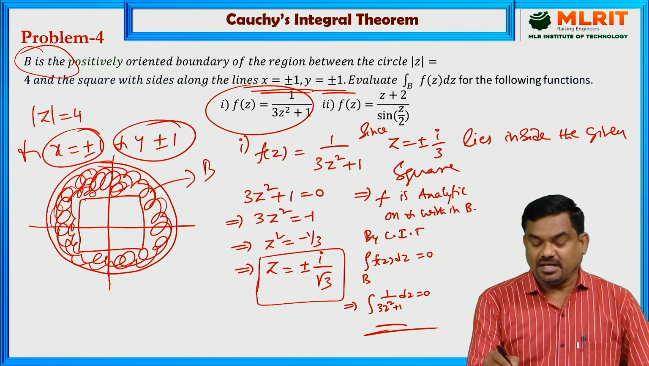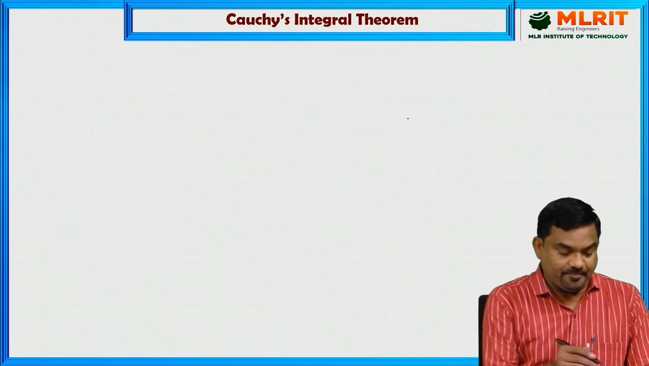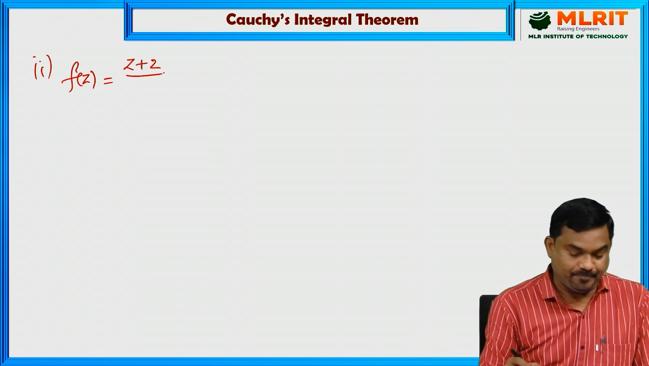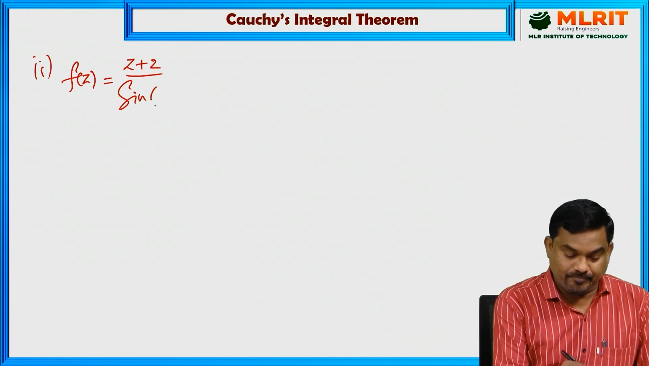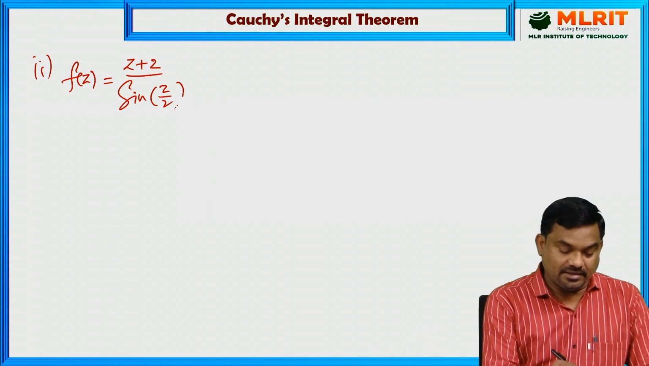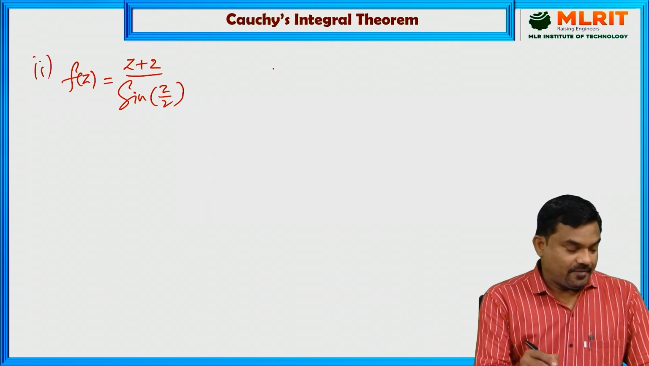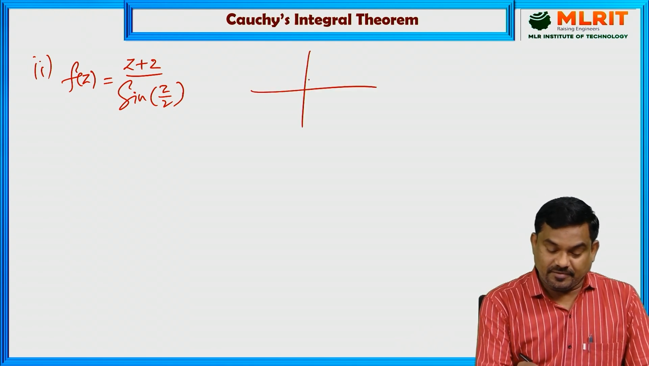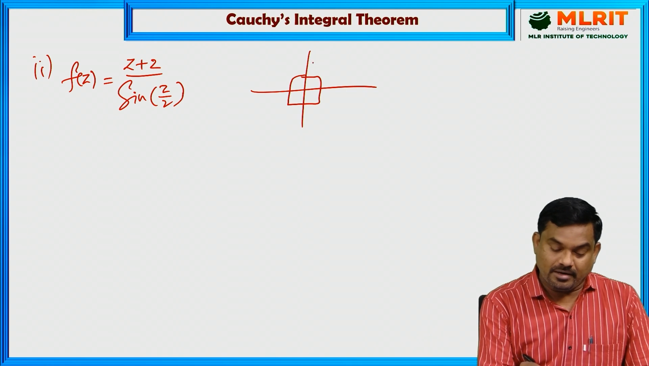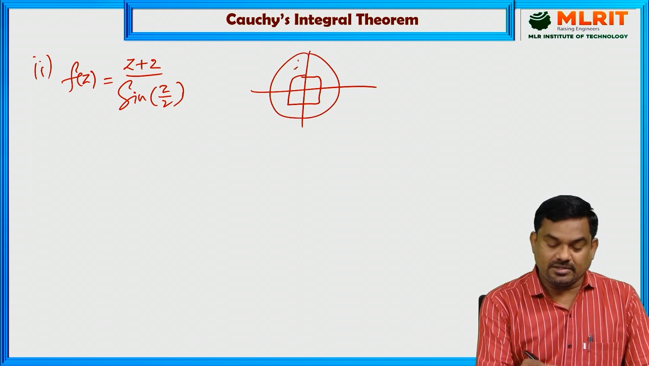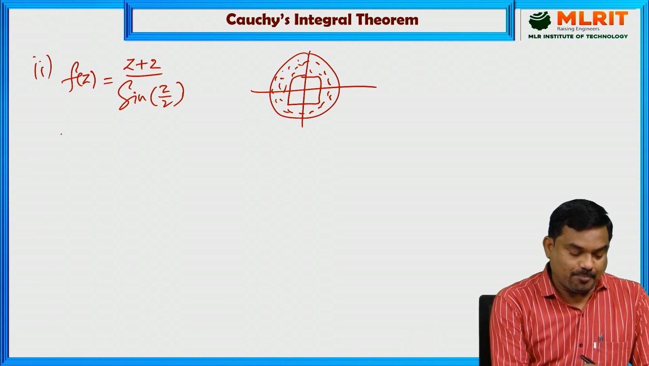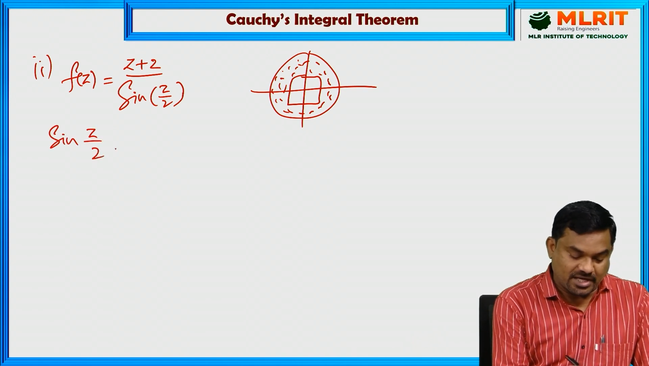Now similarly there is another problem. The second one, f of z is z plus 2 by sin z by 2. And again here the region is bounded by a circle and a square. So the region is, there is a square and outside there is a circle. So in this region we need to evaluate the line integral. Here again to find the singular points, equate the denominator to 0. Sin z by 2 is 0.